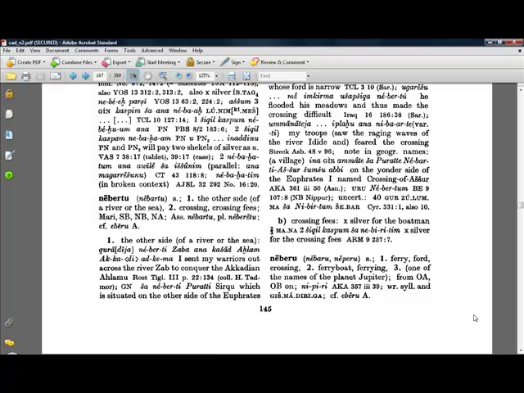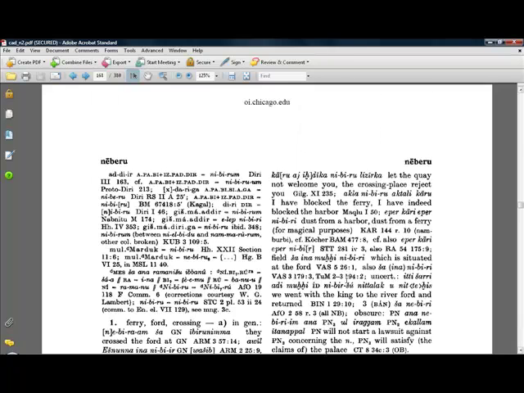Now, in the PDF on my website on Nibiru, I went through the CAD entries and made a list of the places where Nibiru or Neberu shows up in various cuneiform texts, to make the point and to show you with real sources, real citations, that the term never means a planet beyond Pluto. It never is connected with the Anunnaki. These sorts of ideas that are so popular in Zechariah Sitchin's writings, they have no basis in reality when it comes to the cuneiform texts.